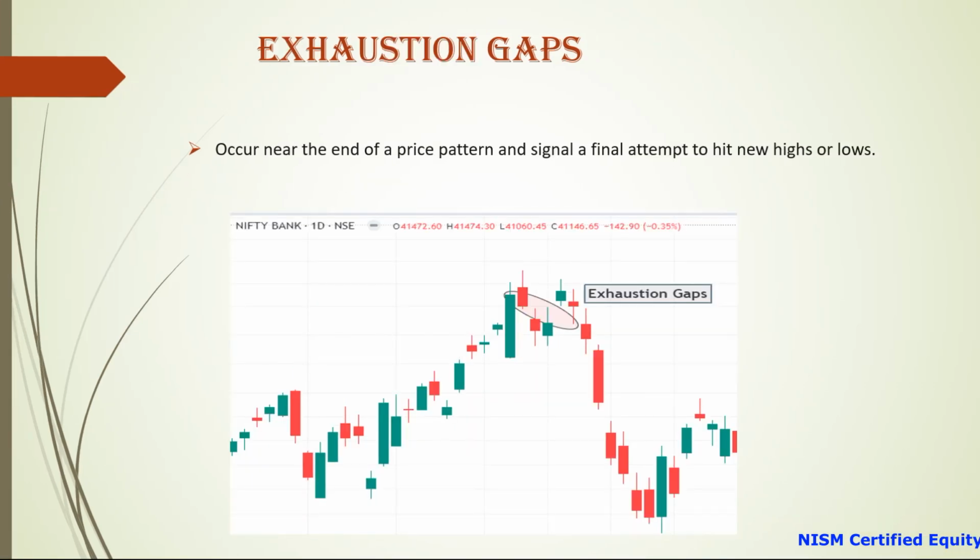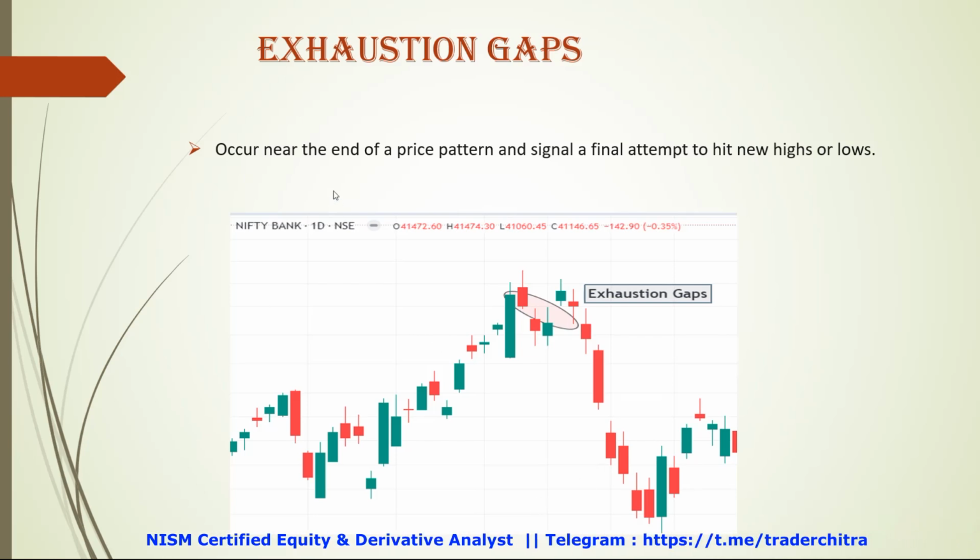What are exhaustion gaps? This is the picture of the exhaustion gaps. We can see that there is a rally in the stock, and after that at the resistance level we got this price gap up, and we can see that there is a fall. It means a reversal of the trend occurs near the end of the price pattern and signals a final attempt to hit new highs or lows. So this is called exhaustion gaps.